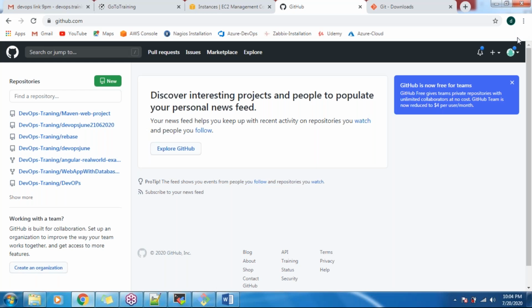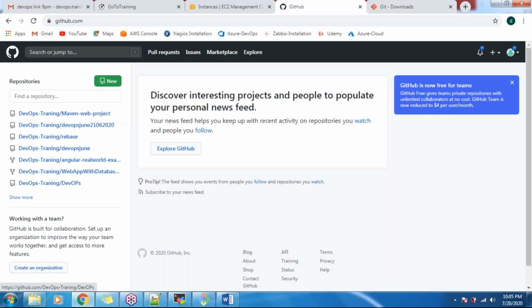Right now, what are you guys seeing? I'm able to see github.com, and on the left hand side I'm able to see DevOps training, Maven web project repositories. Yes, that is what I'm showing right now. But it seems to be loading slowly, sir. Network is very slow. Sorry, I will fix that issue, guys. These are some of the projects, guys. I will be sharing these projects as well in the regular sessions.